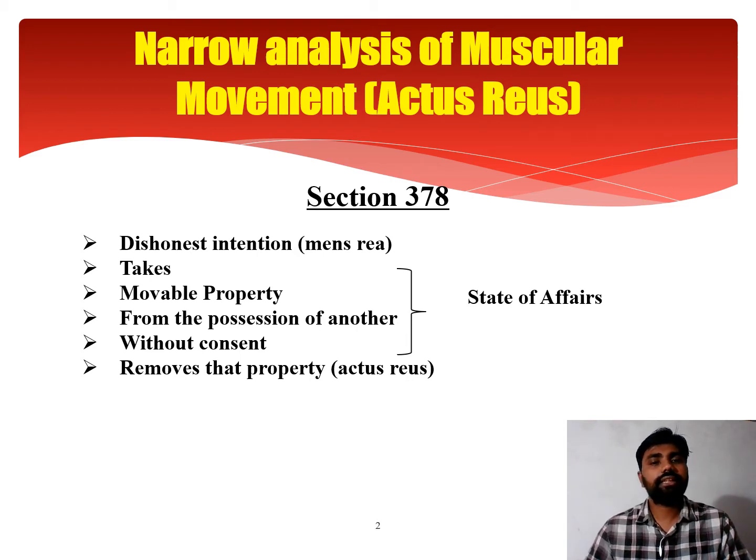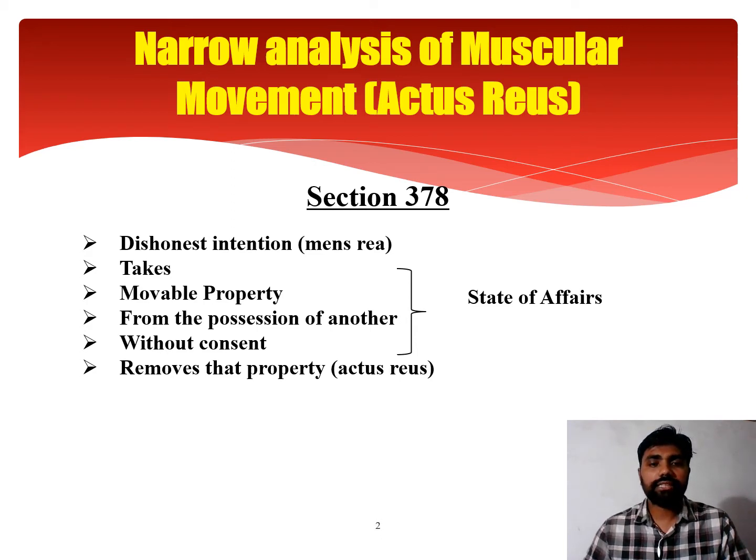So to understand what we call actus reus in detail, we must take an example of section 378 of the Indian Penal Code, that defines the offence of theft. As per section 378 of the Indian Penal Code, there are 6 ingredients which have to be proved by the prosecution beyond all reasonable doubt. Number one, there must be dishonest intention. Number two, he takes the property. The property was a movable property from the possession of another person. You must keep in mind while you are studying the offence of theft that it is an offence against possession and not against the ownership. Without the consent of that person, he removes that property.